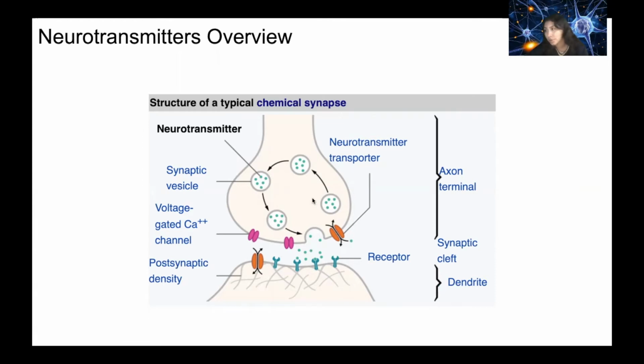What happens is that they get released and diffuse right here along the synaptic cleft. And they don't stay in the synaptic cleft for very long because they're going to need to either get metabolized by enzymes or pulled back into the neuron through something called reuptake, which I'll talk about later.